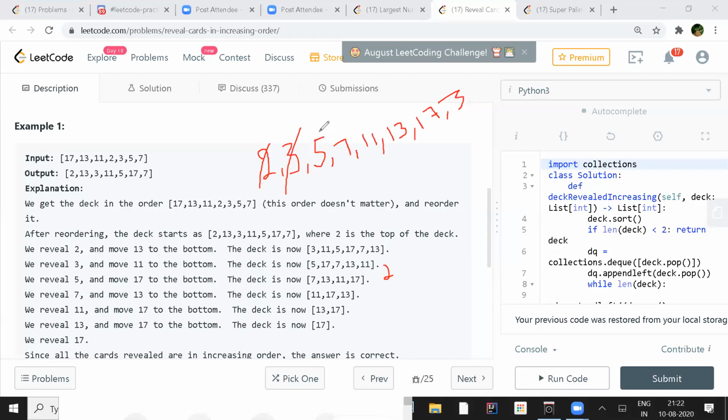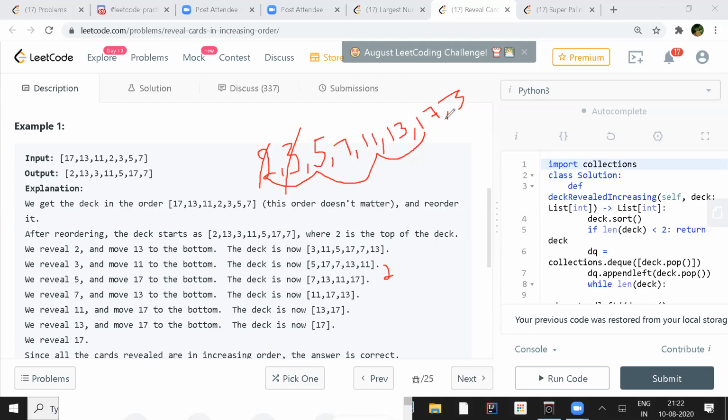No, this is slightly different. I was saying if we reverse these numbers after sorting. But this is not working, right? The way we were thinking. No, you take this array, sort it, and reverse the alternate, and then it will work.